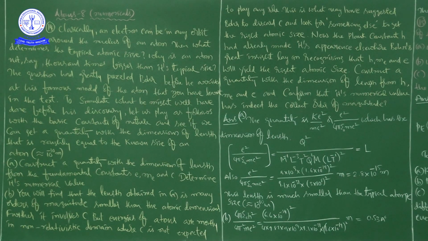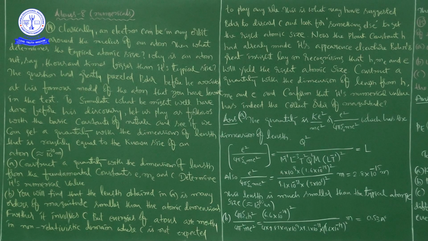And see here, it is e square by 4 pi epsilon naught m c square, right. He is writing the dimensional formula, that is what e square means. You know that e means the charge of electron, no? So it is q square.